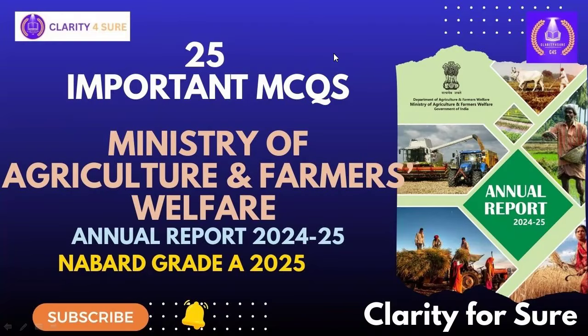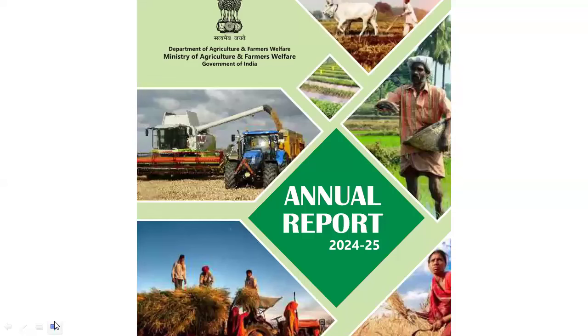In the Ministry of Agriculture and Farmers Welfare Annual Report, a lot has been given regarding the initiatives being taken by the ministry. Major emphasis is given to the schemes implemented under the ministry. So we'll restrict ourselves to only those points and MCQs which are not generally covered when we study schemes. Accordingly, we'll study the other related aspects or data in this report that are important from an exam point of view. So we'll give importance to such kind of data.